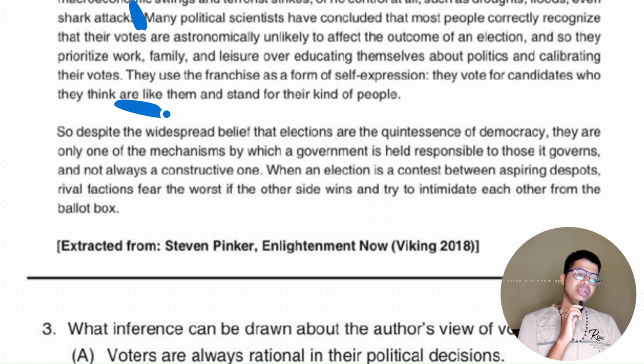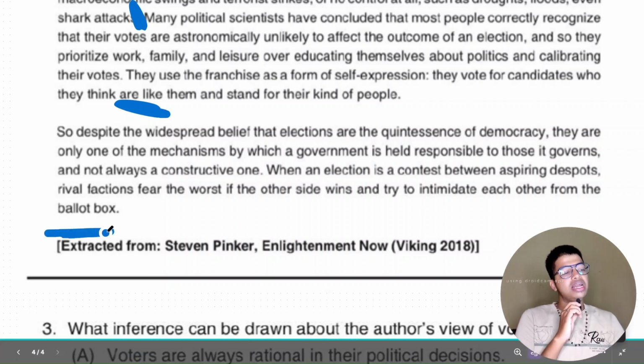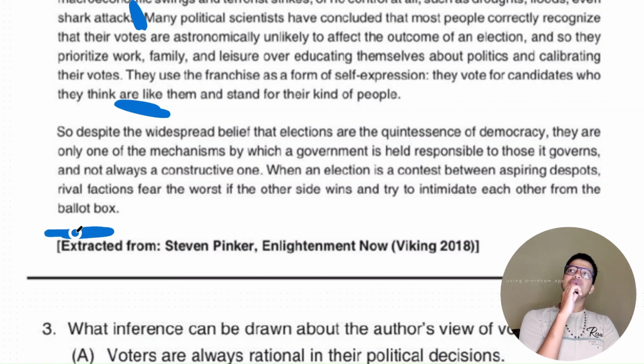When an election is a contest between aspiring despots, rival factions fear the worst if the other side wins and try to intimidate each other from the ballot box. Voting is something that people nowadays use to actually make it a tool of this political agenda. But voting, the way it was envisaged to connect to democracy and democratic selection procedure, it has failed. Voting is more of a method of self-expression than a method in which you actually elect and actually evaluate a government. This is the main idea of the passage.